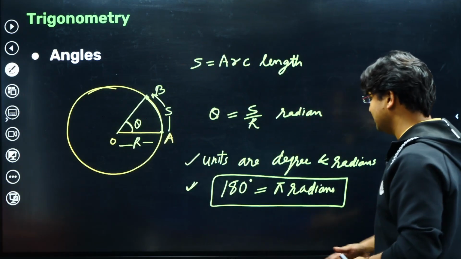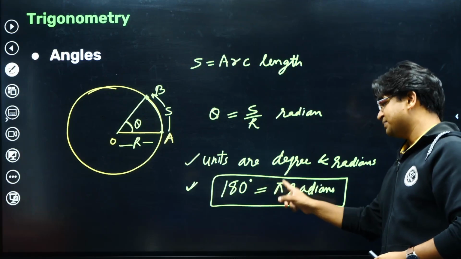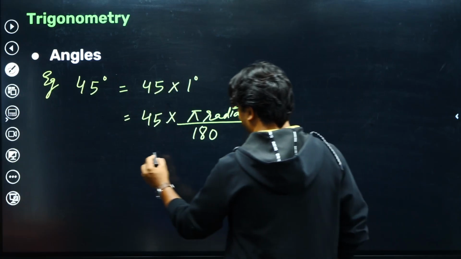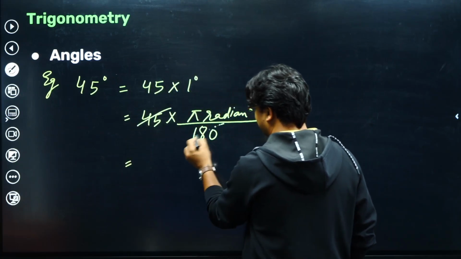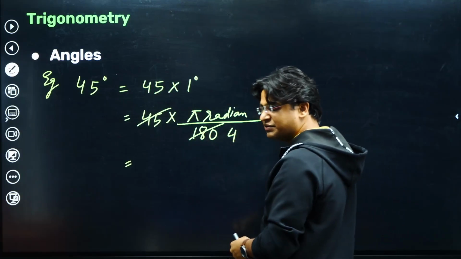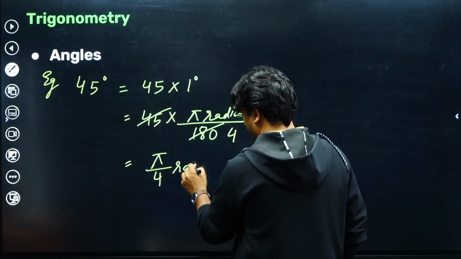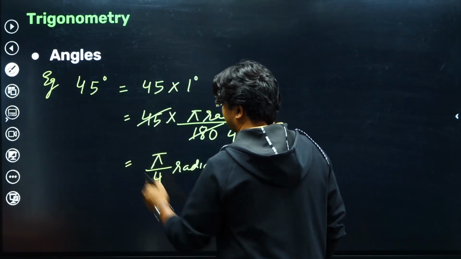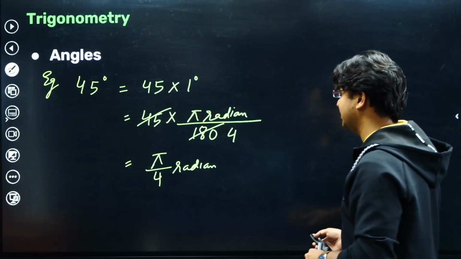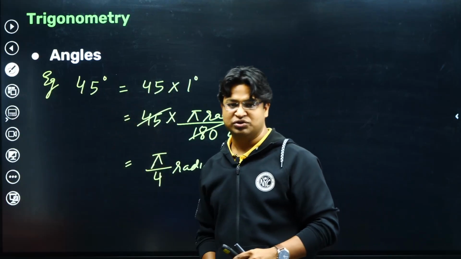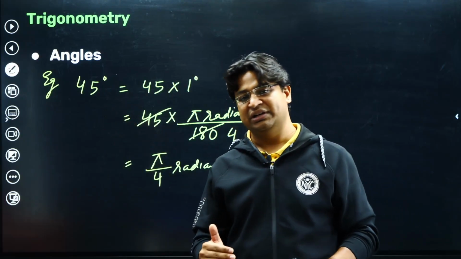How am I able to say that? See, 180 degree is pi radian, so 1 degree would be pi by 180 radian. 45 times 4 is 180, so this will become pi by 4 radian. So 45 degrees is pi by 4 radian. Similarly, 90 degree will become pi by 2 radian, and so on. Like this you can convert degree into radian.